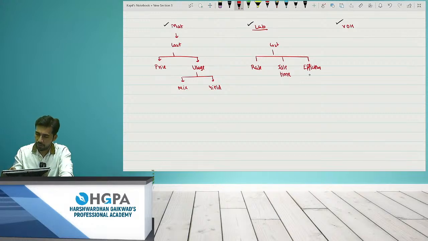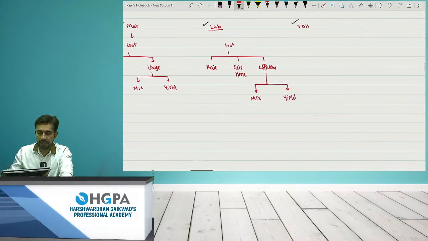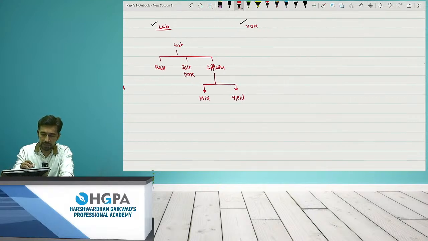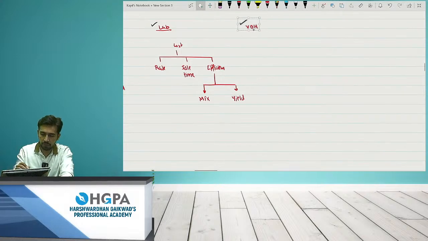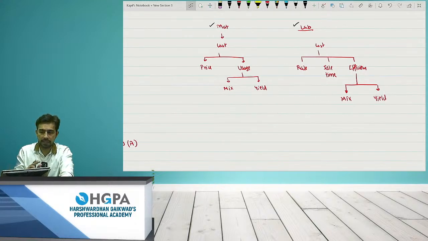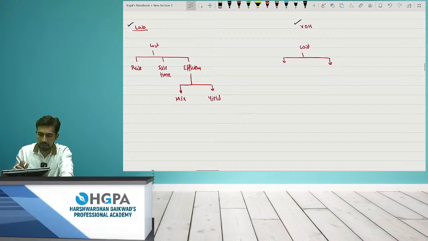Yes, Divya. After that, efficiency converted into mix and yield, right? This is the point which we studied yesterday. And for variable overheads, we have started with cost. Cost is divided into 2 parts. What are those parts? In material we use price, in labor we use rate, and in variable overheads we are using the word expenditure. And the next part will become efficiency.